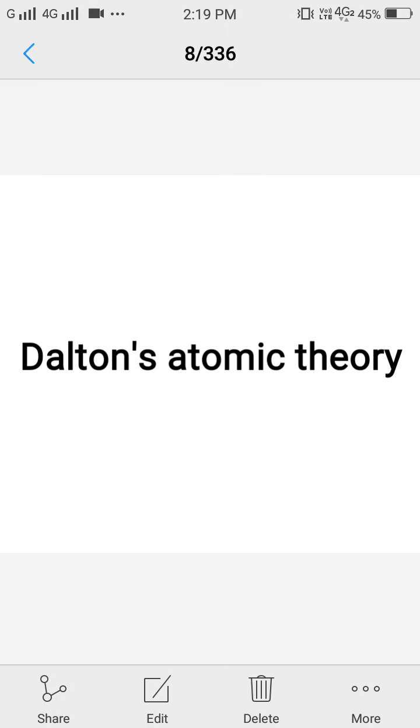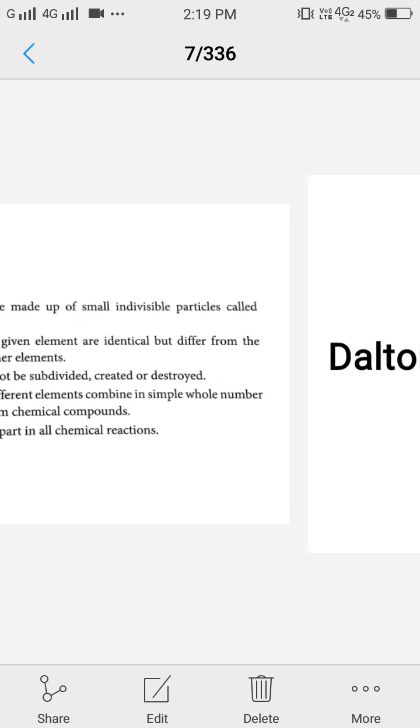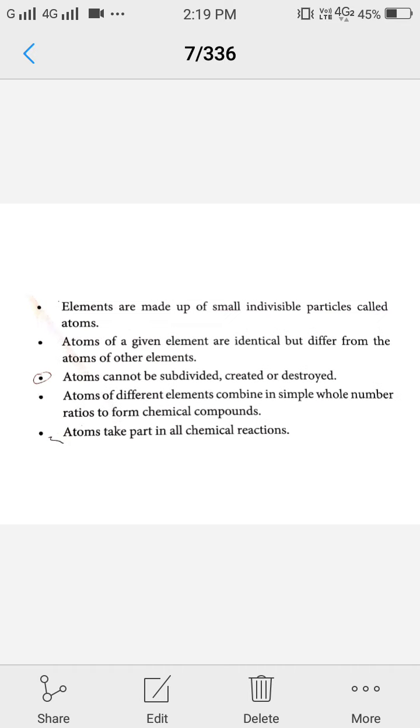John Dalton was the scientist who has given theory called Dalton's atomic theory. He summarized some important characteristics of an atom. The first point was elements are made up of small indivisible particles called atoms. Second is atoms of a given element are identical but differ from the atoms of other elements. Third point, atoms cannot be subdivided, created or destroyed.